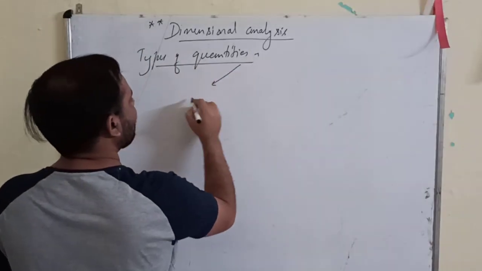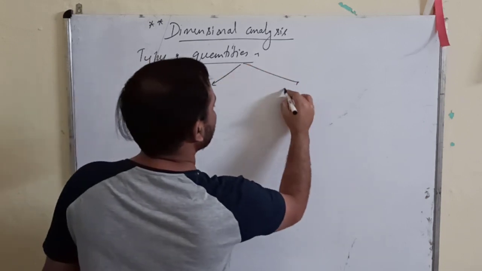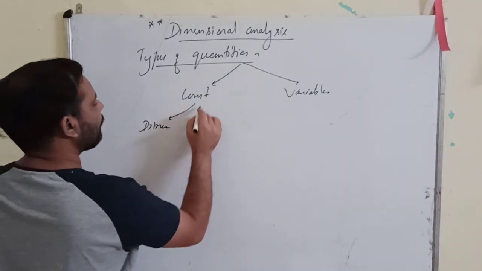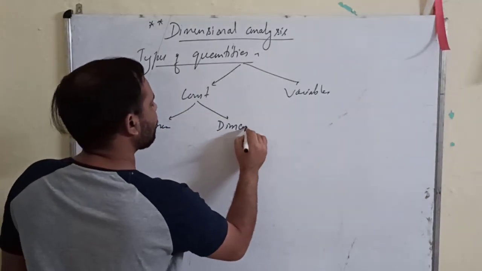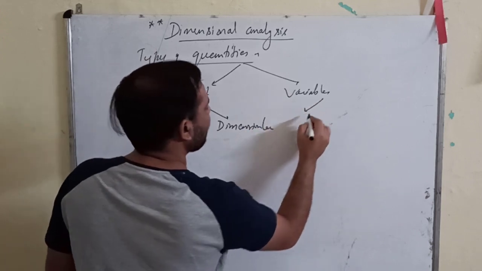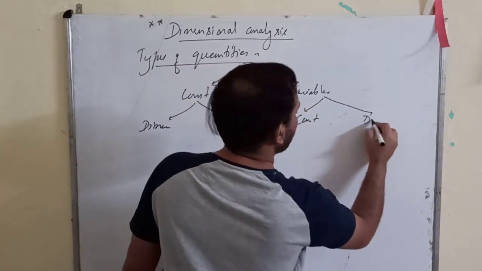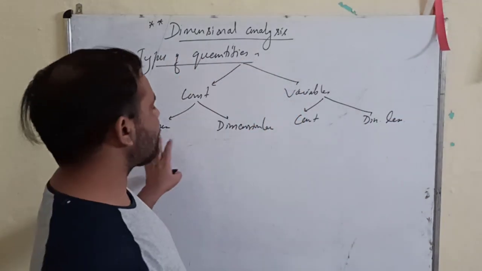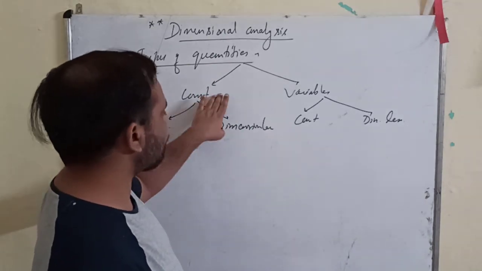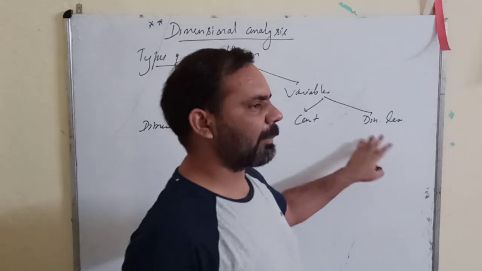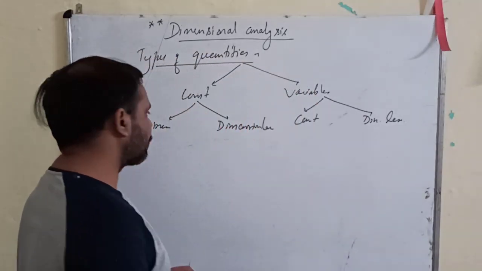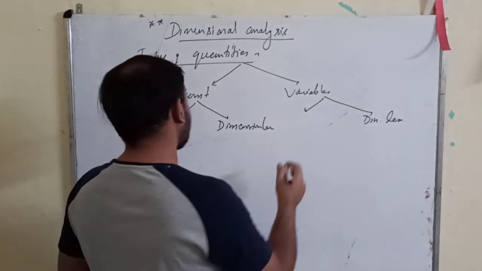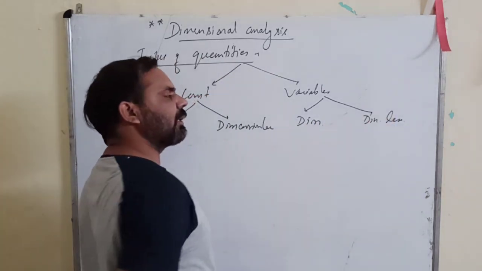So particularly the quantities are of four types: dimensional constants, dimensionless constants, dimensional variables, and dimensionless variables. I wrote constant here, but it should be dimensional variables.